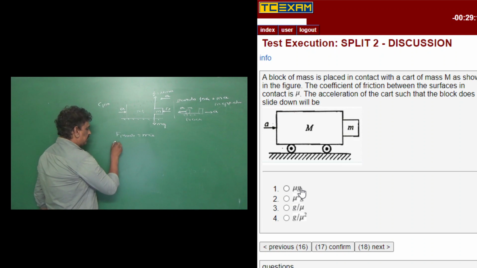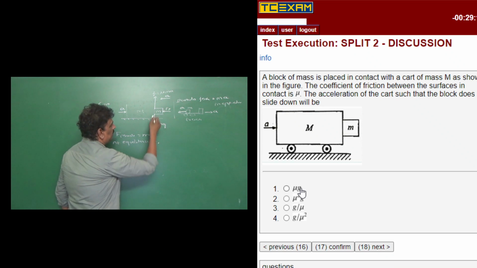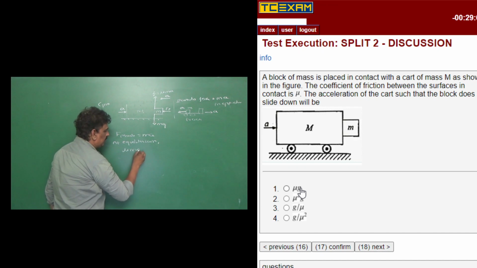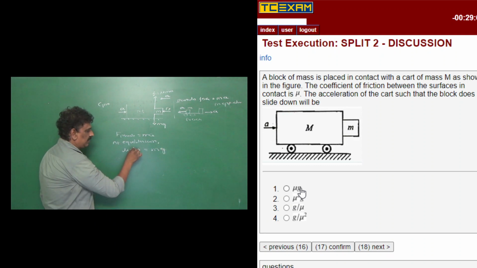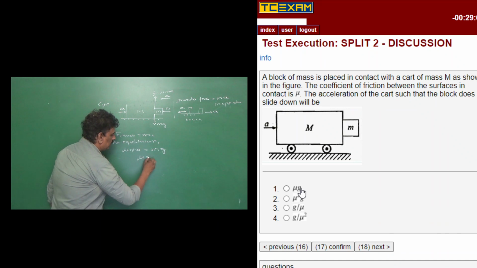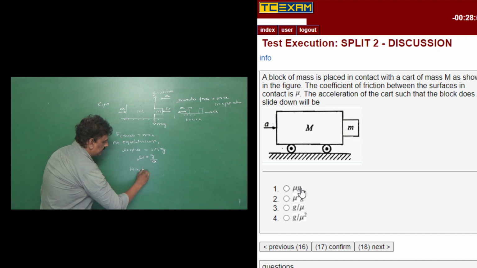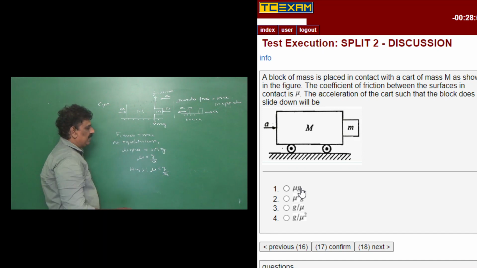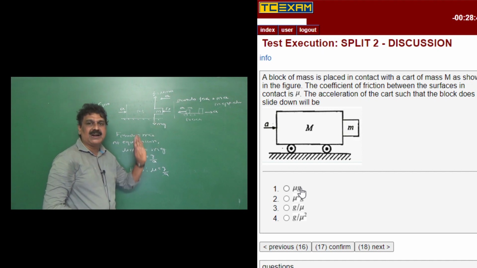So at equilibrium, that means the mass will not fall. This frictional force mu times ma is equal to the weight mg. So m gets cancelled, and mu is equal to g by a. Therefore the answer is mu equals g by a. So when the coefficient of friction is equal to g by a, the body will not slide.